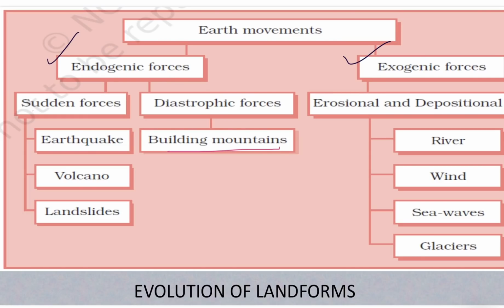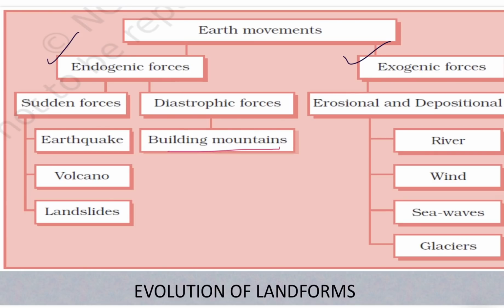Now these endogenic forces are sudden forces, meaning they produce sudden movements. Sudden movements, which means the sudden forces which bring changes in the landscape, like landslides occurring in mountainous areas, or volcanic activity in a specific area, which is also sudden. And the same is with the earthquake.